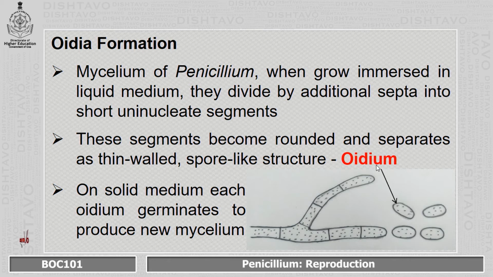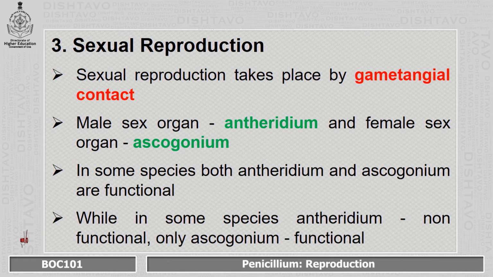And when these oidia grow on a solid medium, they can germinate and produce new individuals. The third type of reproduction is sexual reproduction.